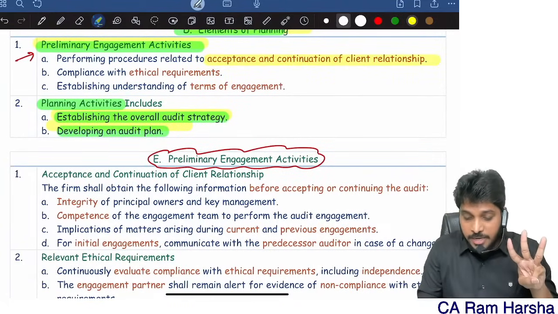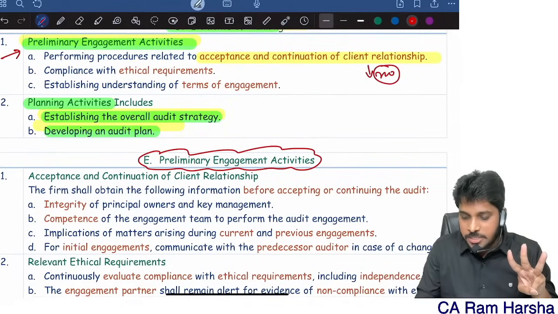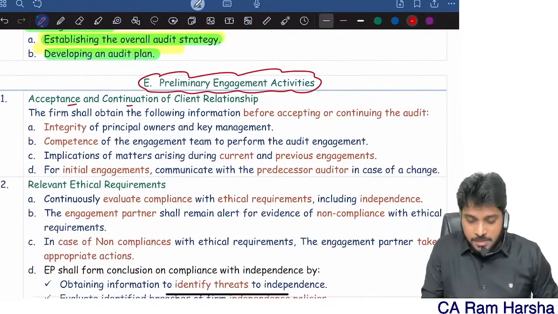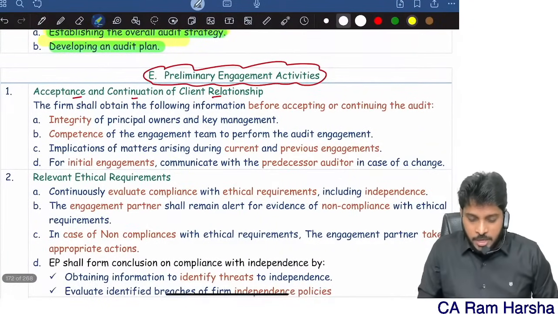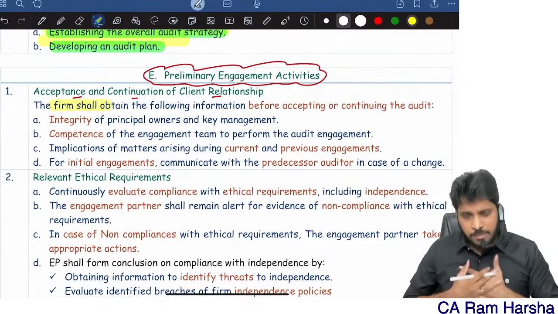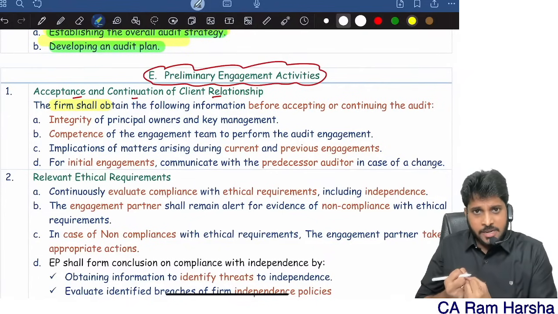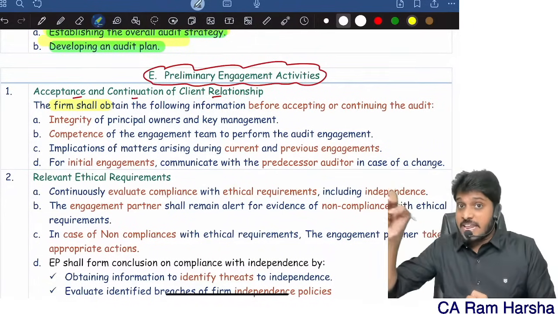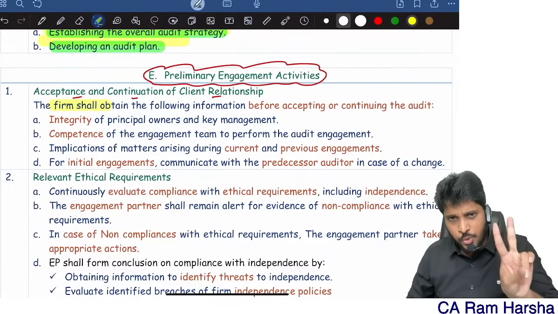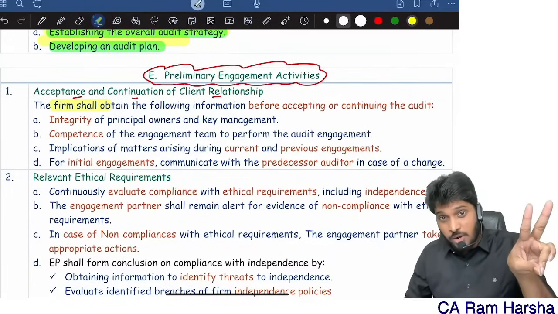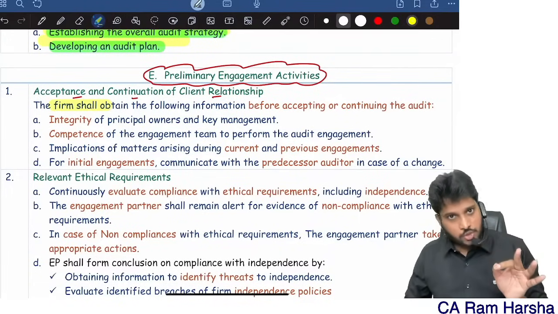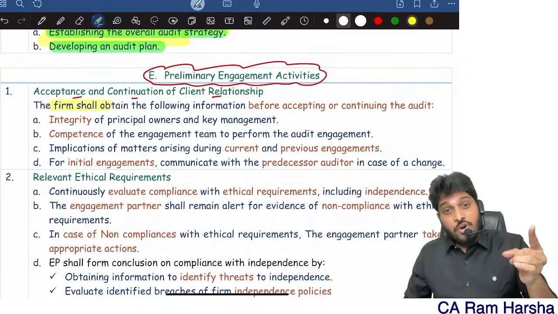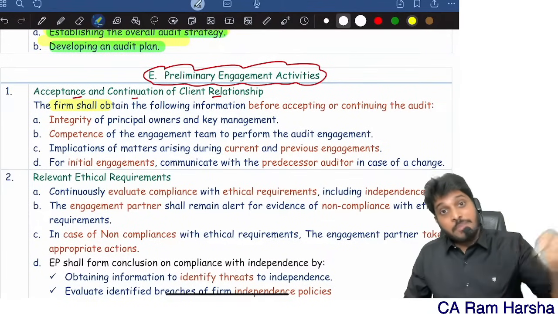One, acceptance and continuation of client relationship. This is there in 220. What do you mean by acceptance and continuation of client relationship? The audit firm, whoever is doing the audit, before they accept a client, before they accept an engagement with an existing client. See, there are two things, new client or existing client. You are accepting a new engagement from a new client, or before accepting a new engagement from an existing client.